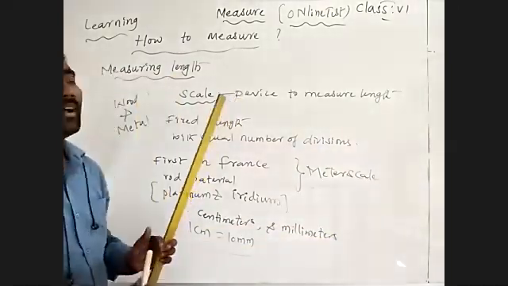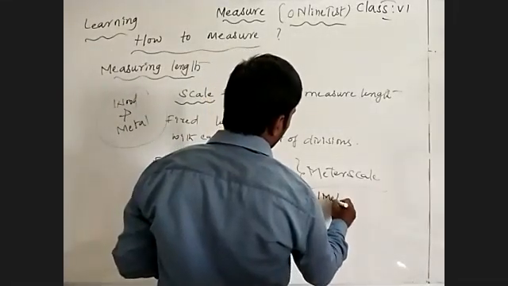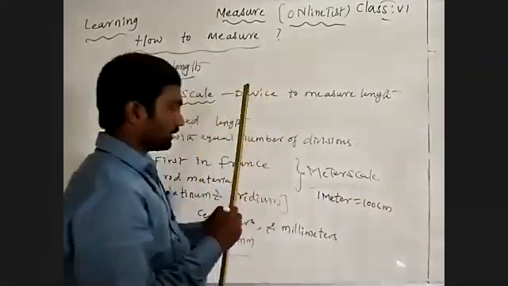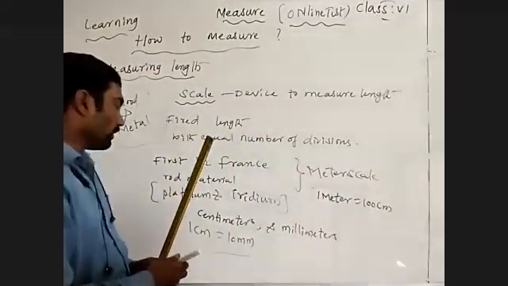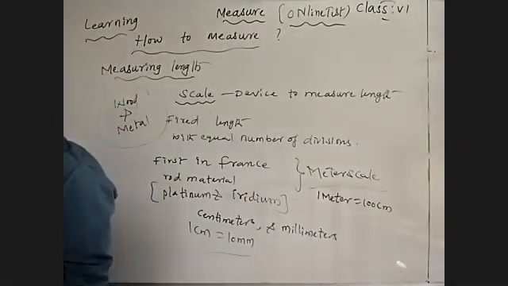What is that? 100 centimeters. 1 meter is equal to 100 centimeters. It has a fixed length. 1 centimeter is divided again into 10 millimeters. Understand?